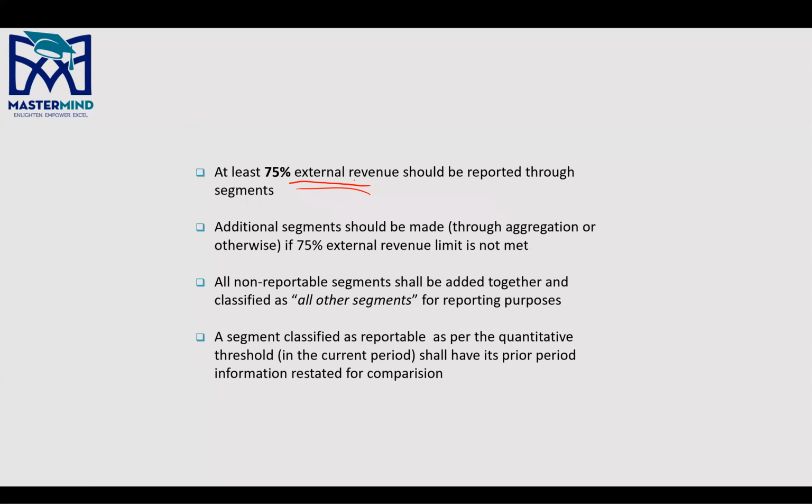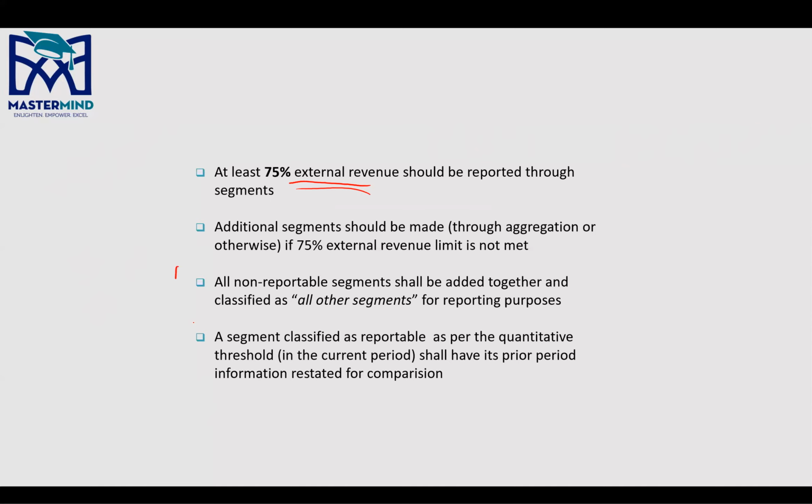Additional segments should be made through aggregation or otherwise if the 75% external revenue limit is not met, right? All non-reportable segments, that is all small segments, small business components of an entity, right, should be added together and classified as all other segments and reported in the financial statements. All right.